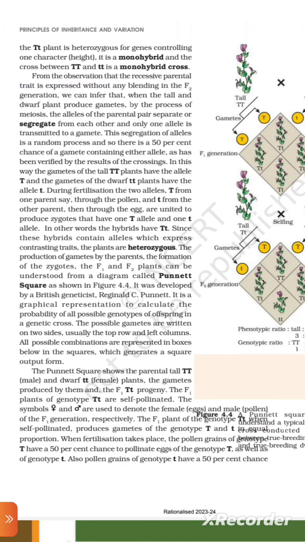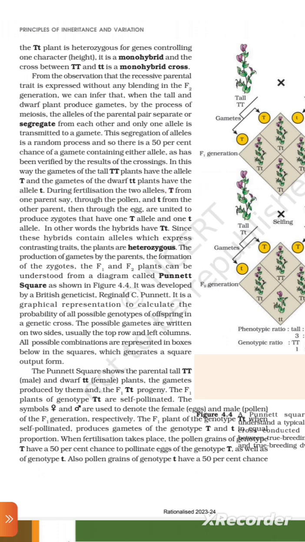From the observation that the recessive parental trait is expressed without any blending in the F2 generation, we can infer that when the tall and dwarf plants produce gametes by the process of meiosis, the alleles of the parental pair separate and segregate from each other, and only one allele is transmitted to a gamete. This segregation of alleles is a random process, and so there is a 50% chance of a gamete containing either allele, as has been verified by the result of crossing. In this way, the gametes of the tall capital T capital T plant have the allele capital T, and the gametes of the dwarf small t small t plant have the allele small t.